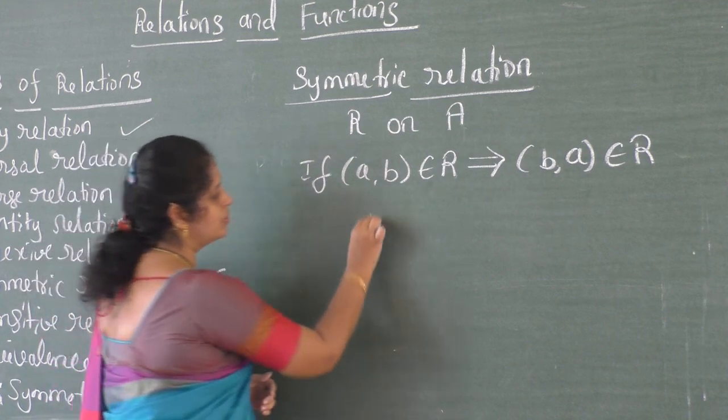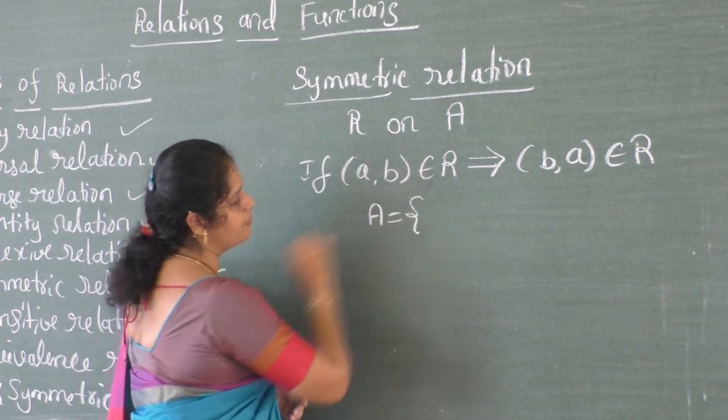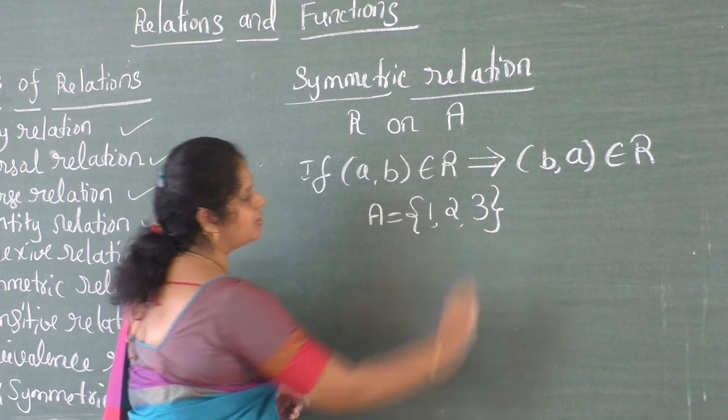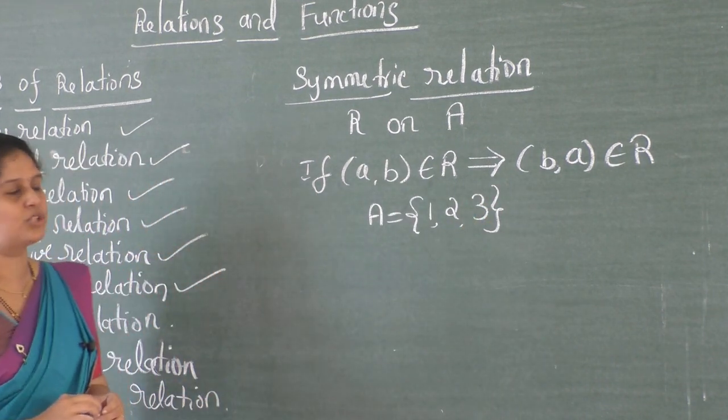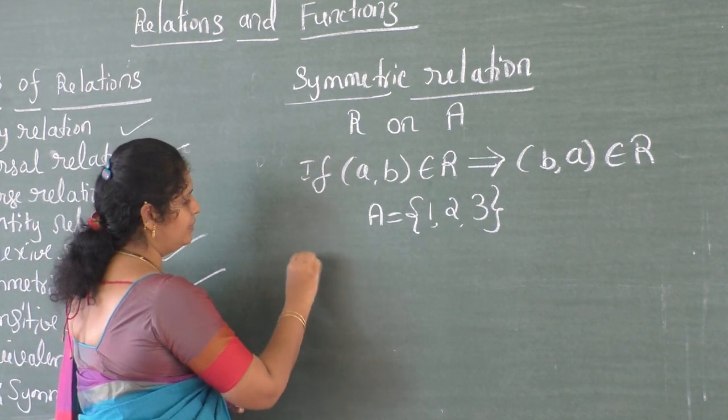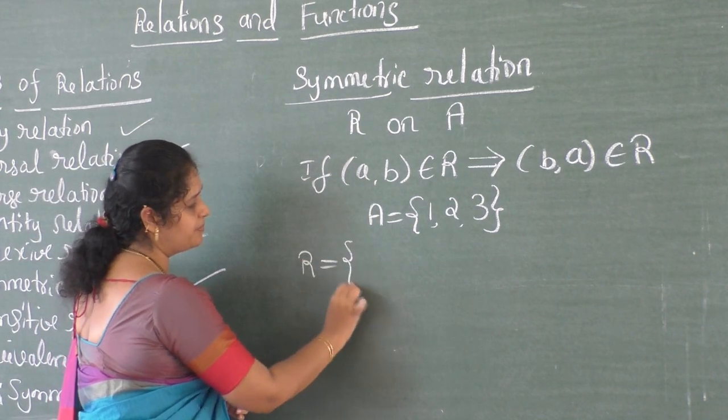Now, for example, set A equals {1, 2, 3}. I am going to write one relation.